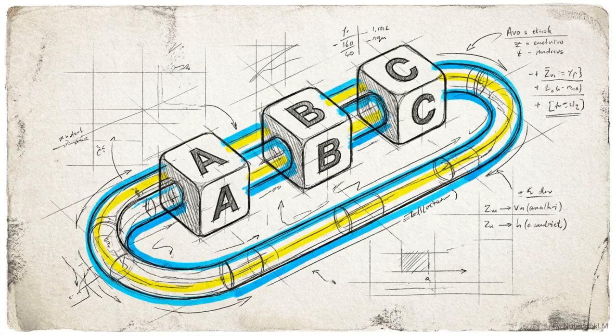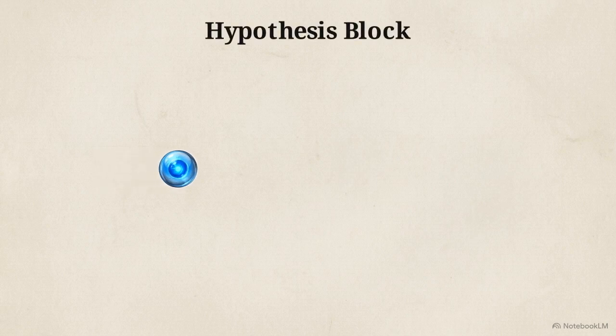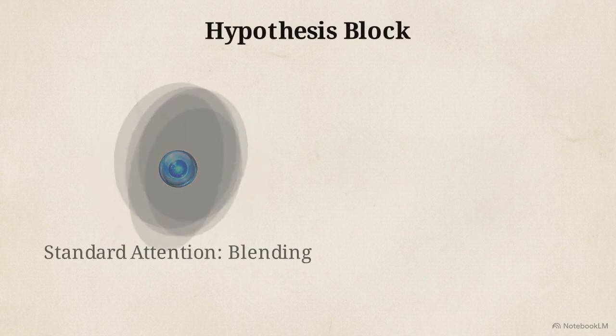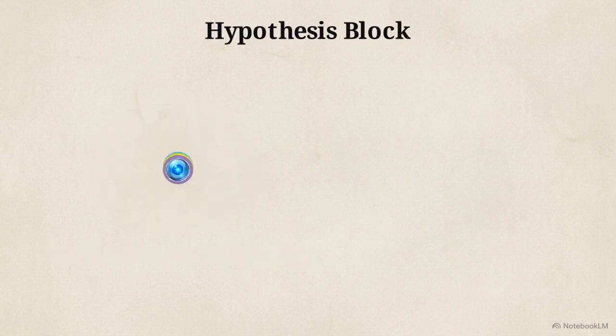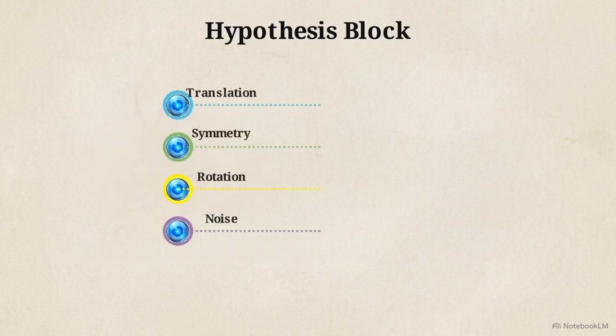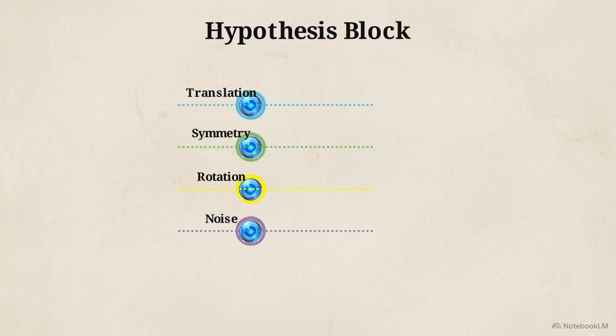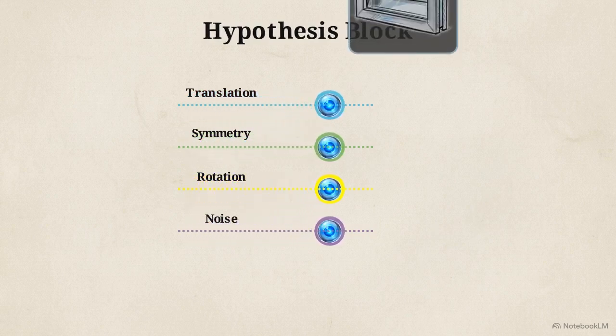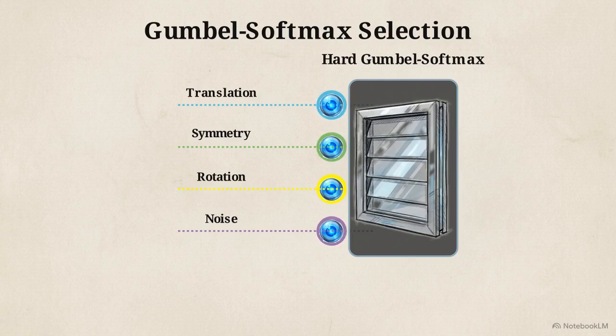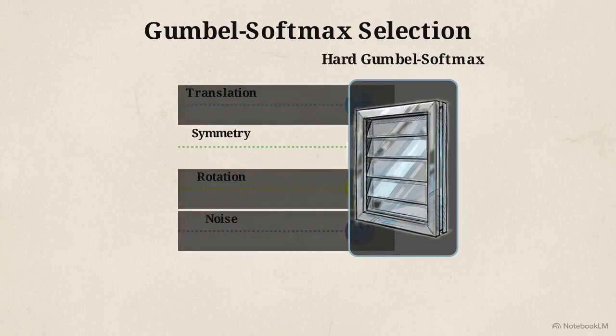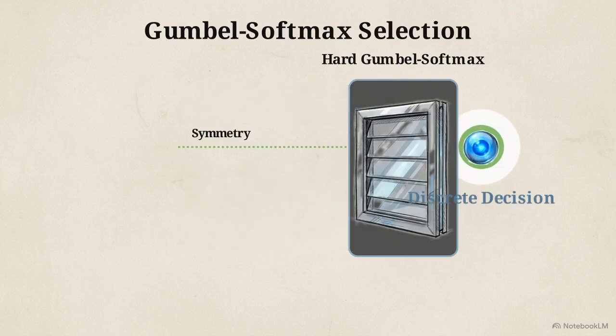Ene solves the recursive state collapse problem by replacing standard homogeneous layers with heterogeneous block cycling, specifically the ABC triplet pattern. Block A is the hypothesis block. While standard attention blends multiple meanings together, the hypothesis block branches the state into 4 distinct reasoning paths: translation, symmetry, rotation, and noise. The model then evaluates these options through a hard Gumbel softmax bottleneck. It executes an argmax selection, committing to a single logical branch. It does not blend math, it decides.